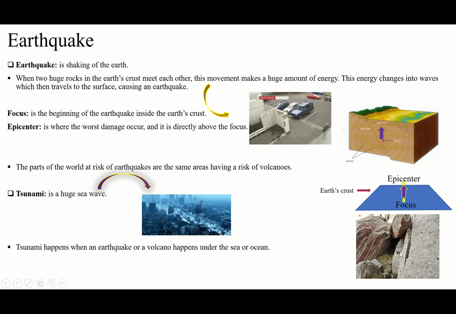Inside the Earth's crust, this is outside of course, inside the Earth's crust we have many rocks, but huge rocks, not small like this, huge rocks, and they have space like this. You see here there's a space between these rocks, right? Here are some rocks and there is space. So inside the Earth's crust we have many huge rocks and they have space between them. When they move, it is because they have space.